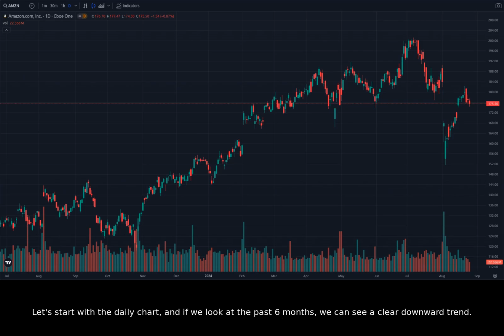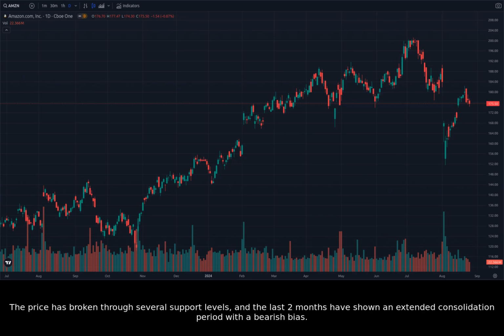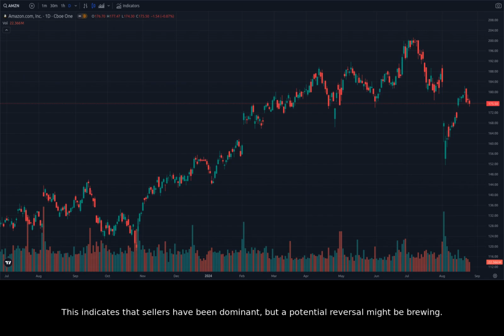Let's start with the daily chart, and if we look at the past 6 months, we can see a clear downward trend. The price has broken through several support levels, and the last 2 months have shown an extended consolidation period with a bearish bias. This indicates that sellers have been dominant, but a potential reversal might be brewing.